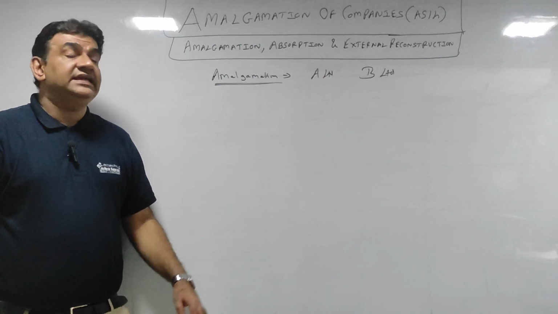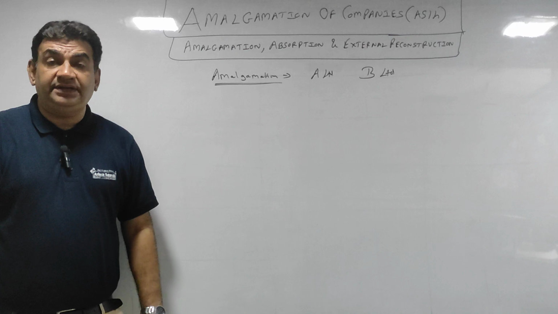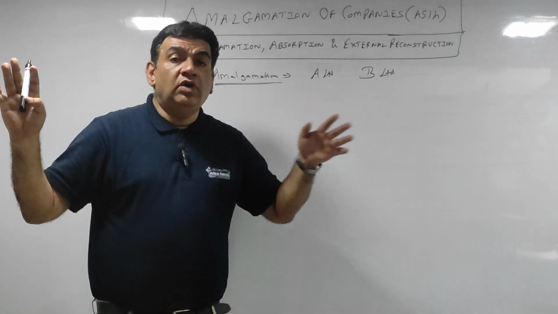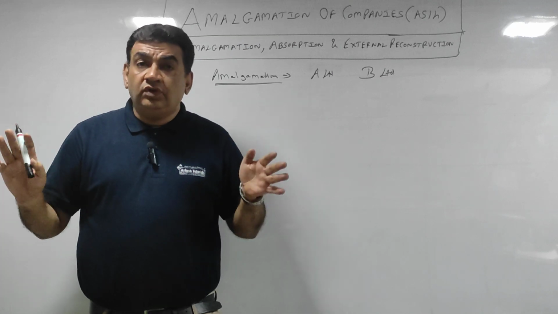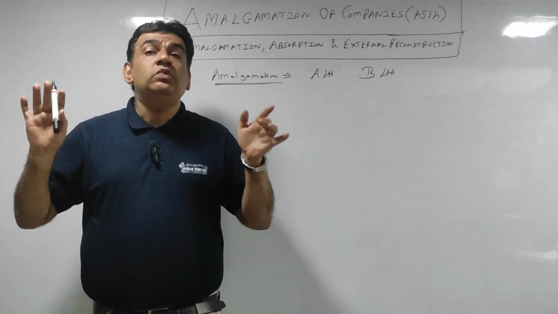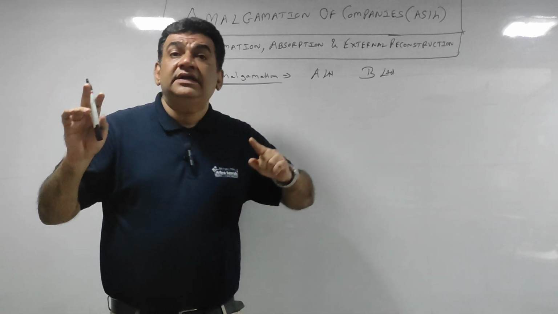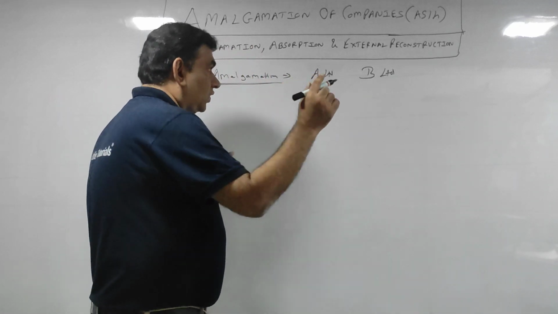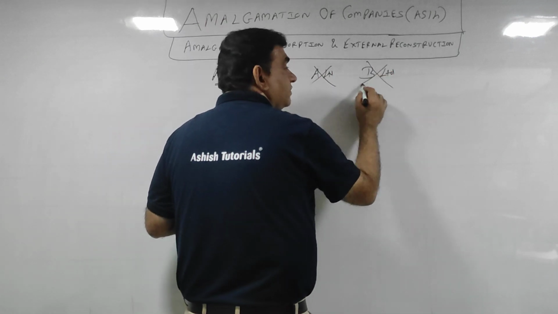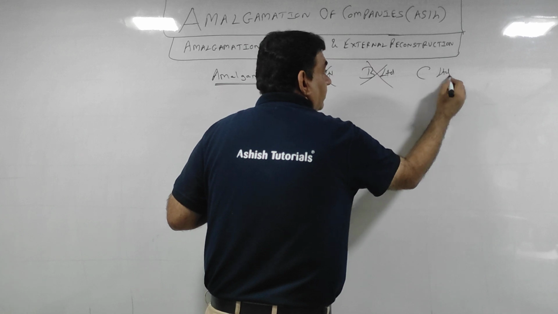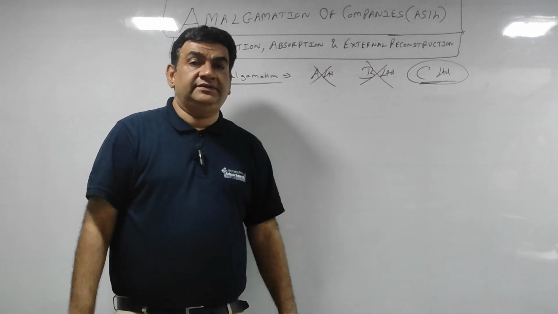Both of them decide to amalgamate, or join hands together, by closing down A, closing down B, and opening a third new company, that is C Limited.